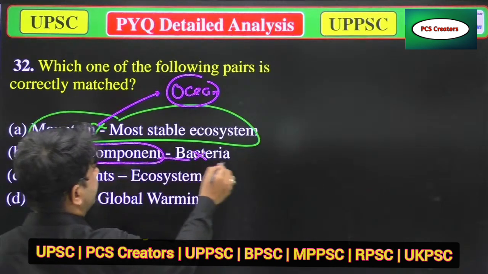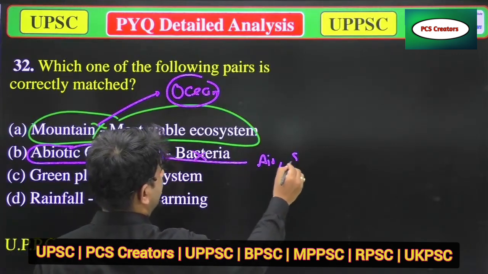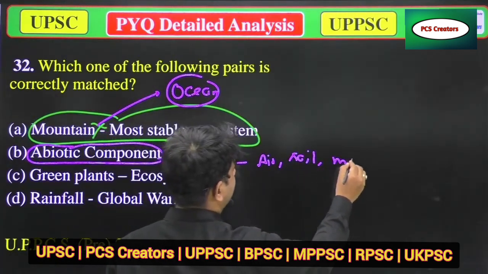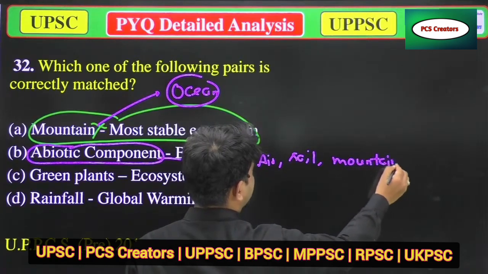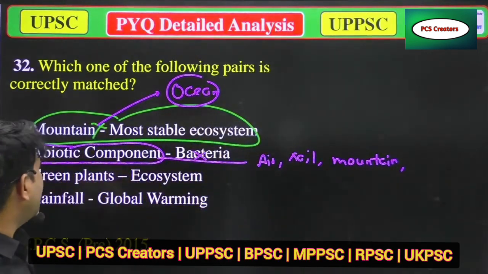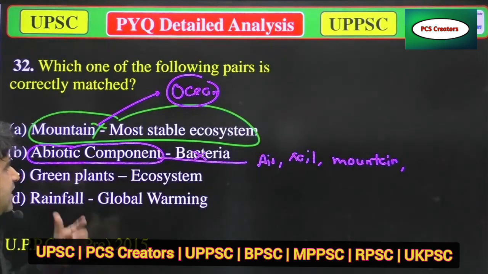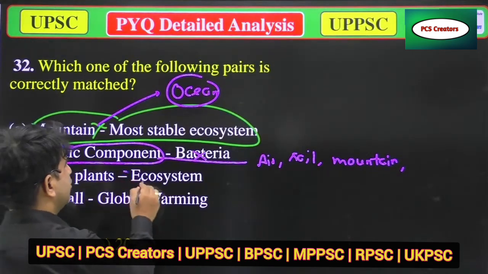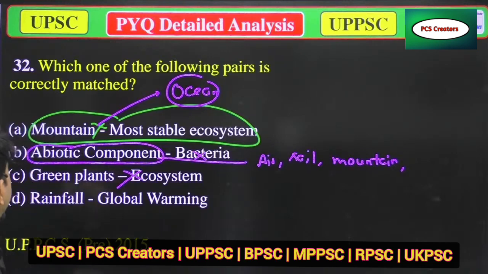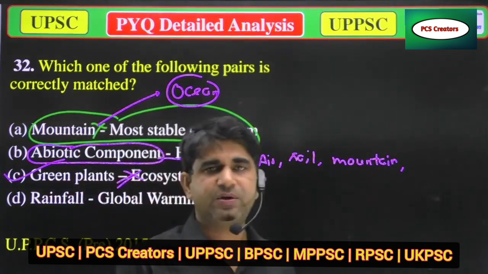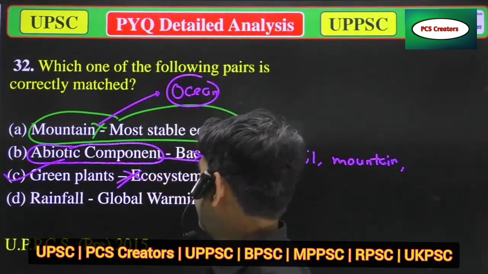In abiotic components, there are air, soil, mountain. These are the abiotic components. Next is the green plants ecosystem. Yes, this is the correct answer, because green plants are the main producing body, or you can say the main energy producer in an ecosystem. So this could be correct.